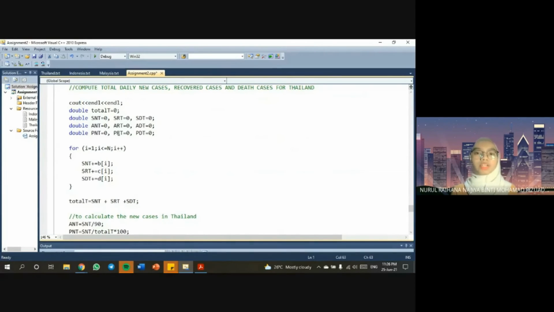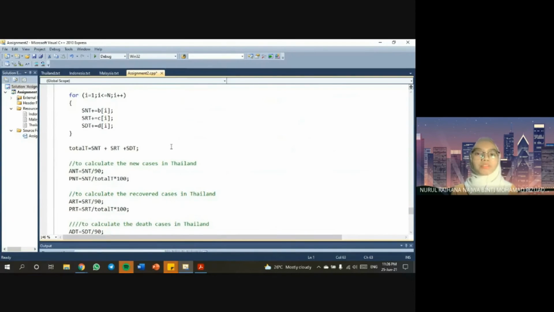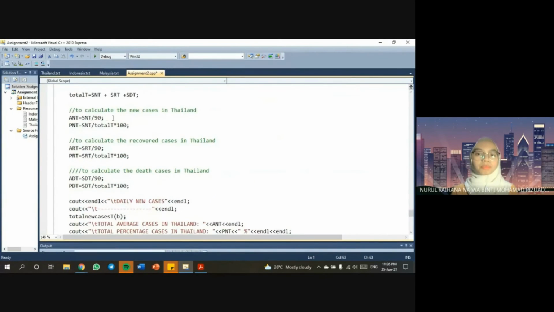Next, for the calculation, we initialize the data type as double for total T, SNT, SRT, SDT equal to 0. This is to calculate the sum of new cases, recovered cases, and also death cases for Thailand in 3 months. Then after that, we initialize ANT, ART, and ADT equal to 0 as data type double.